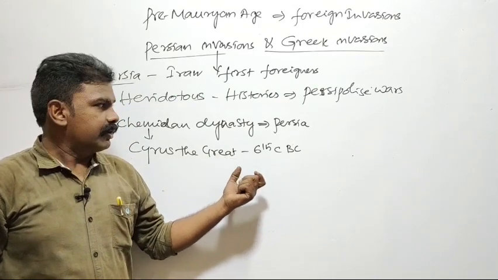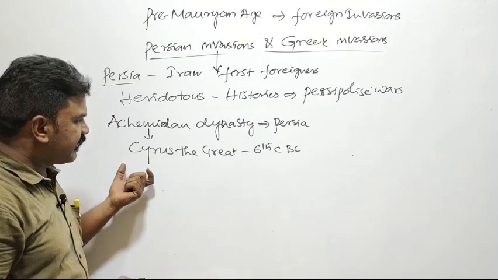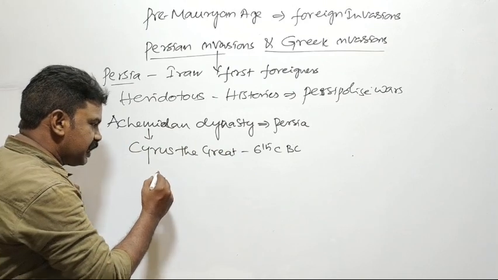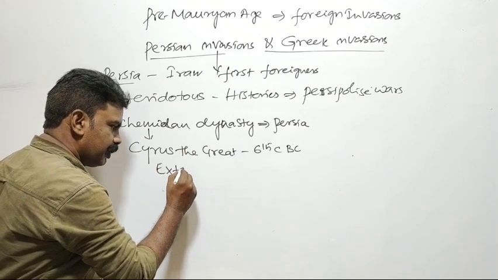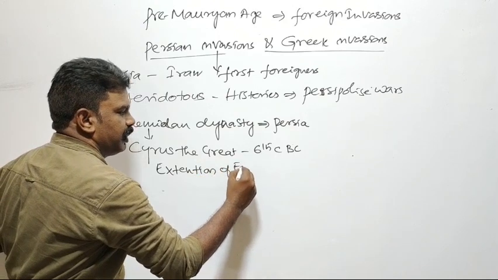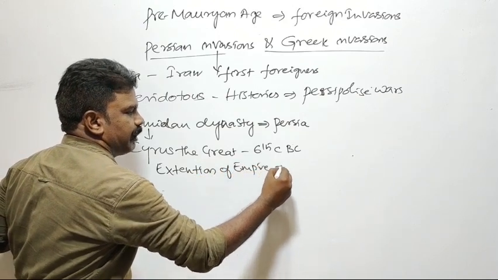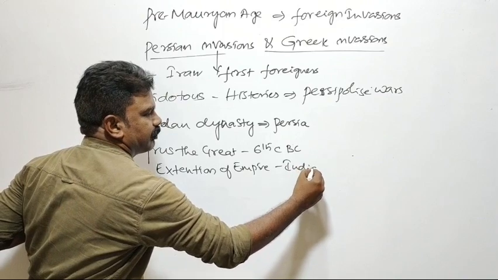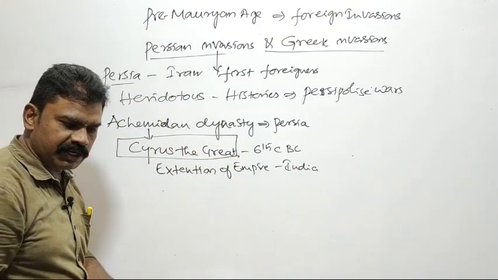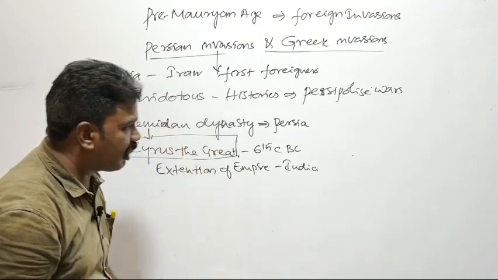Whenever Cyrus the Great established the Achaemenid Empire, he wanted to extend it. In the course of extending the empire, he invaded India. Cyrus the Great was the first foreigner who invaded India.